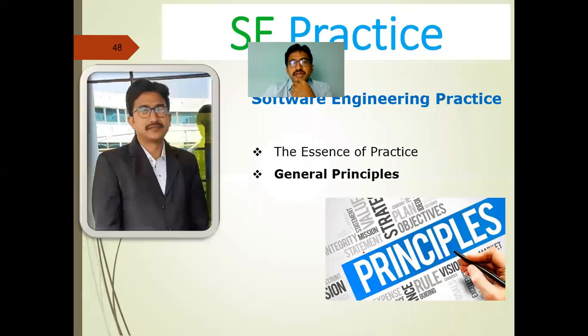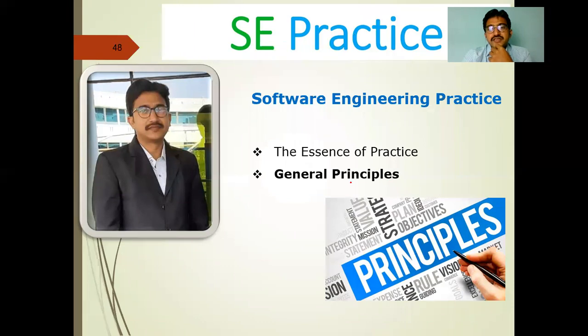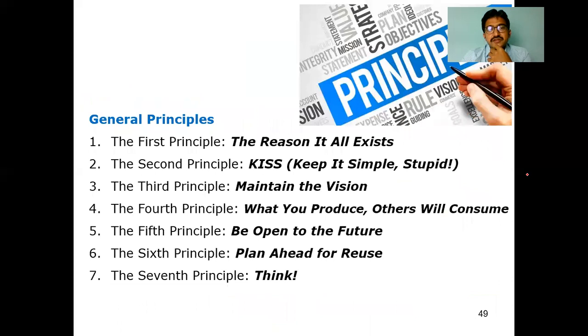Now, the next part of software engineering practices, the second part, is general principles. We are talking about general principles. Make a list of all of these. See, we have totally 7 general principles.